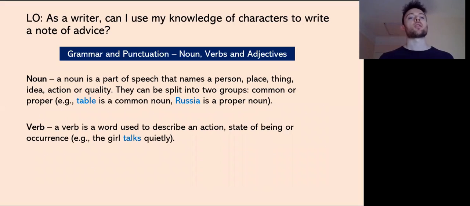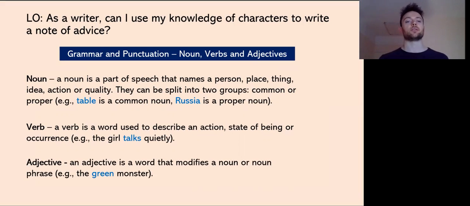Now, a verb. A verb is a word used to describe an action, state of being, or occurrence, okay? So, for example, the girl talks quietly. The verb is to talk. And then an adjective. An adjective is a word that modifies a noun or noun phrase, okay? So, the green monster. The adjective, highlighted in blue, is green. It's modifying the monster. It's giving us more information about the monster.